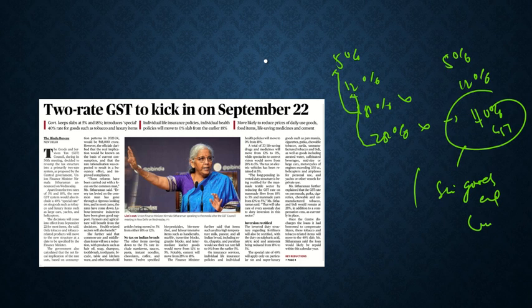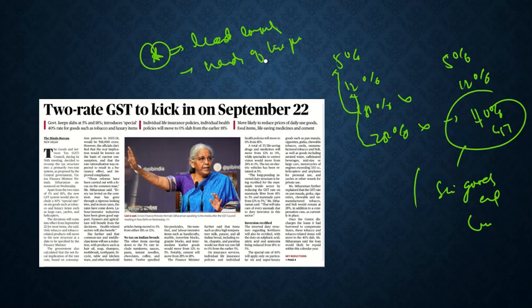So with respect to this, let us see what are the key points given. What were the reasons for this? The reasons cited by the government were that if we reduce the GST, it will lead to consumption. How will it lead to consumption? More money would be available in the hands of the people, so there would be more consumption. So eventually it will help the economy of the country. So this is what this article basically is about.